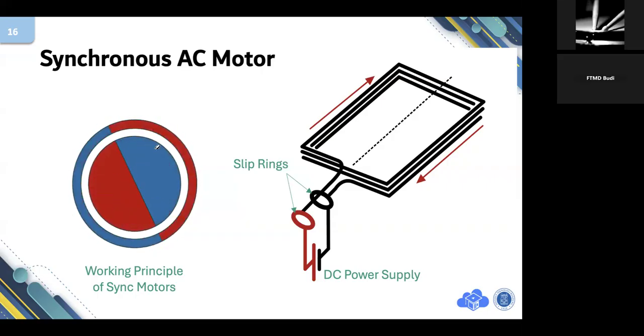The rotor, in most cases in industries as far as I know, is made of an electromagnet instead of a permanent magnet. Why? Because making a large-dimension permanent magnet is costly and nearly impossible.